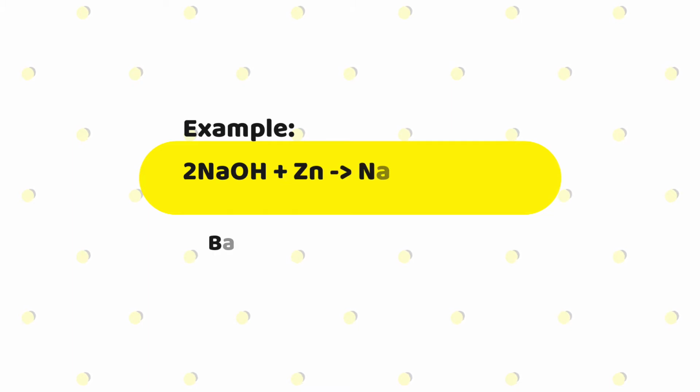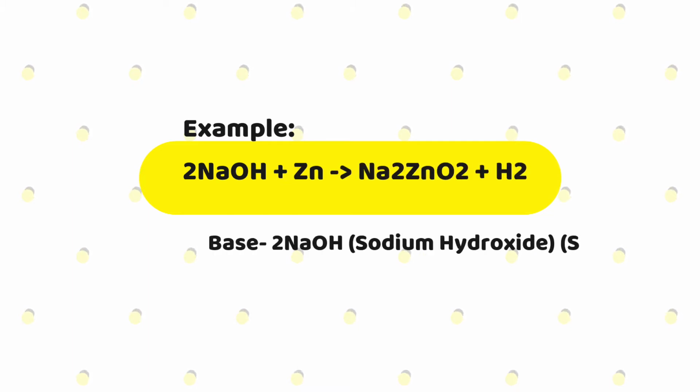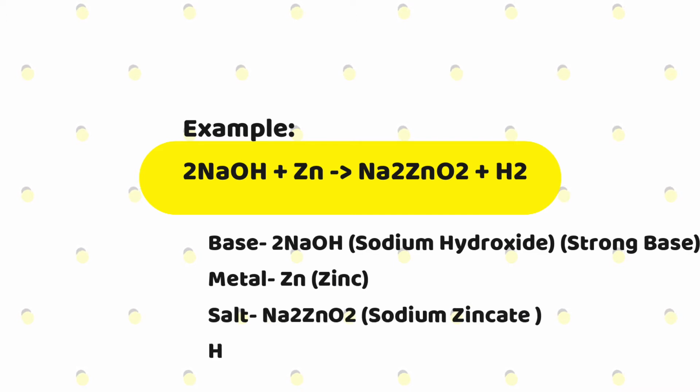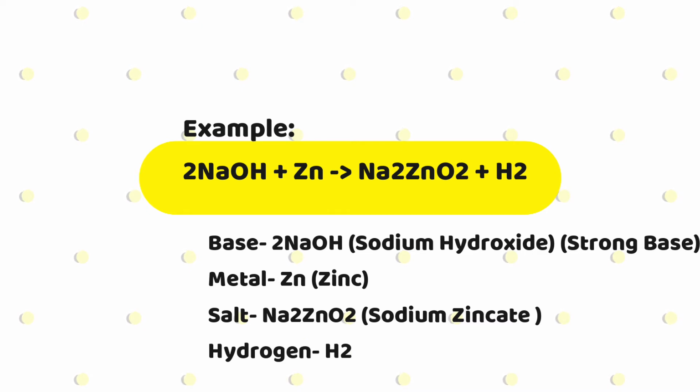Now if I take the example over here, sodium hydroxide, which is a base, and let me take zinc as the metal. When they both come in contact with each other, they form sodium zincate. When sodium hydroxide and zinc react with each other, they form sodium zincate and hydrogen gas is released. So these were the products formed over here. I hope that all these things are clear to you.